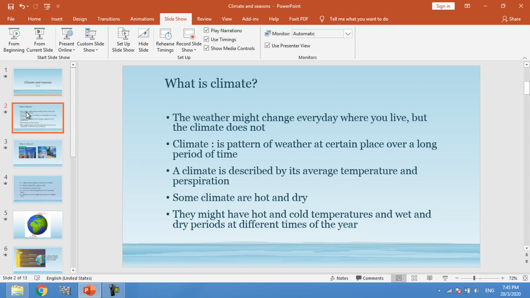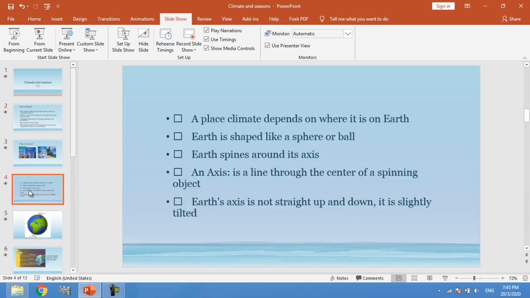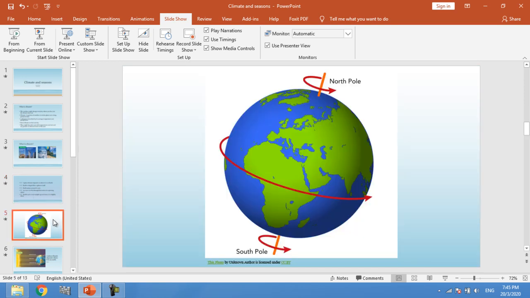Okay, we have different factors affecting the climate. The first one is where the area is located on Earth. Earth is shaped like a sphere or ball, like you see. It spins around its axis, this line that passes through the center of the Earth.